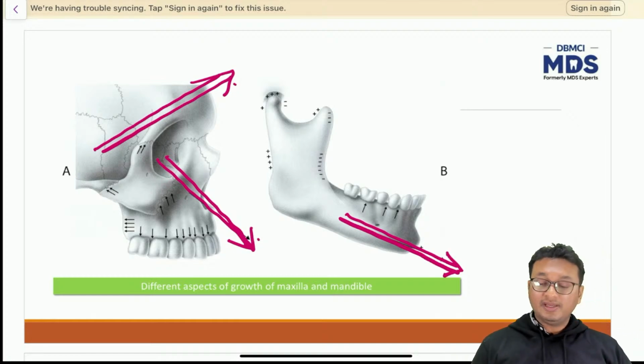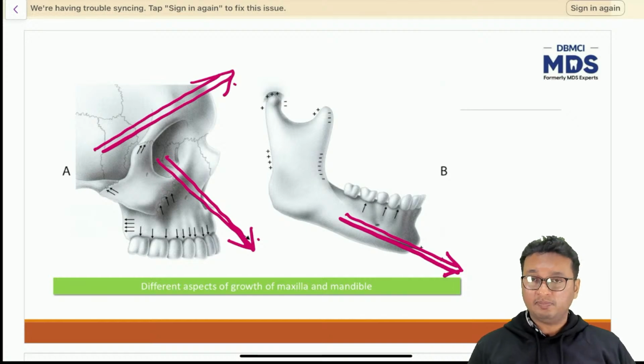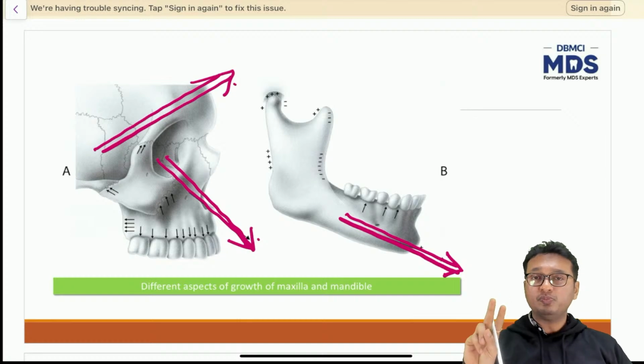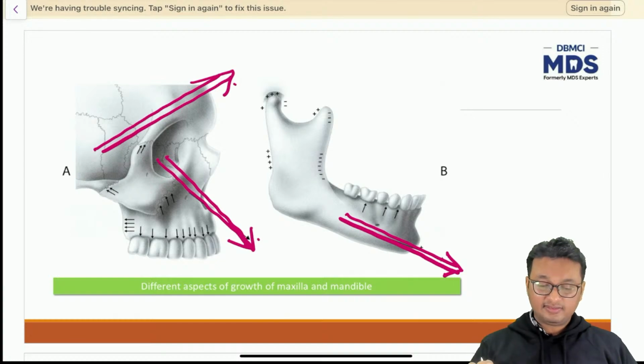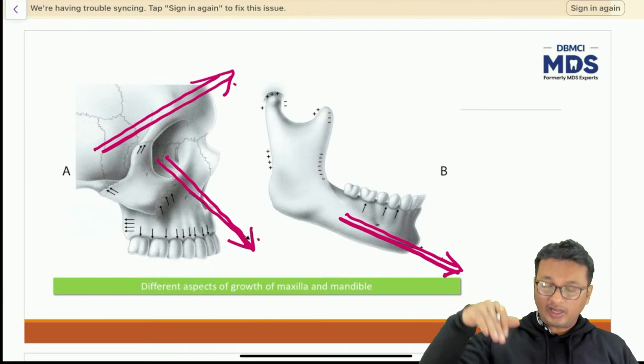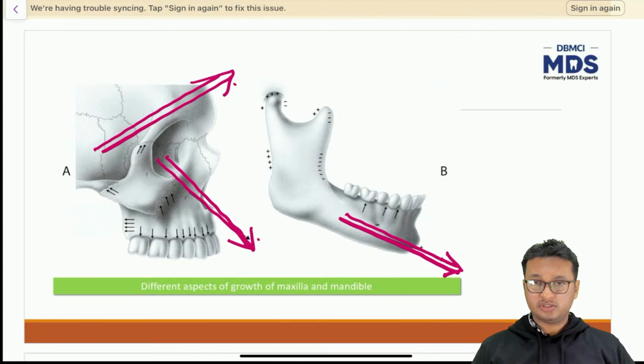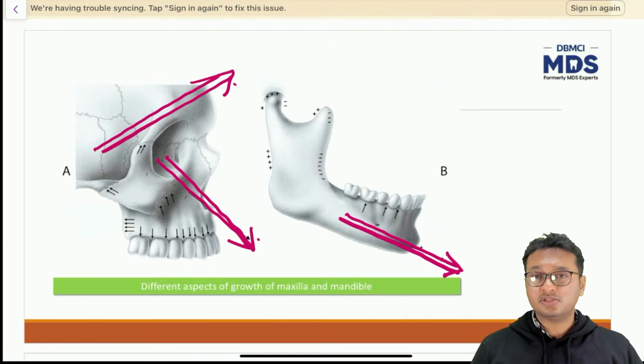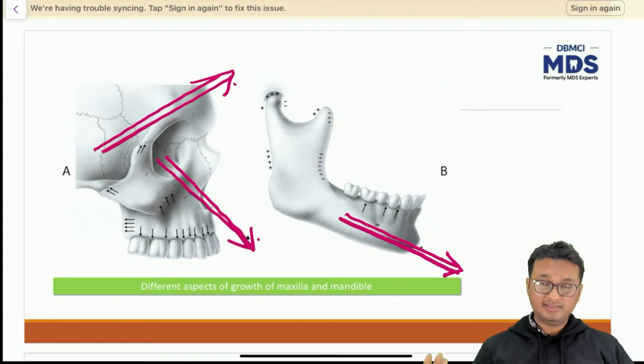So the growth of the entire nasomaxillary complex, the growth of the entire face, which is composed primarily of 2 bones, the maxilla and the mandible, undergoes a downward and forward growth direction in accordance with the forward and upward growth direction of the cranial base. Is it clear?